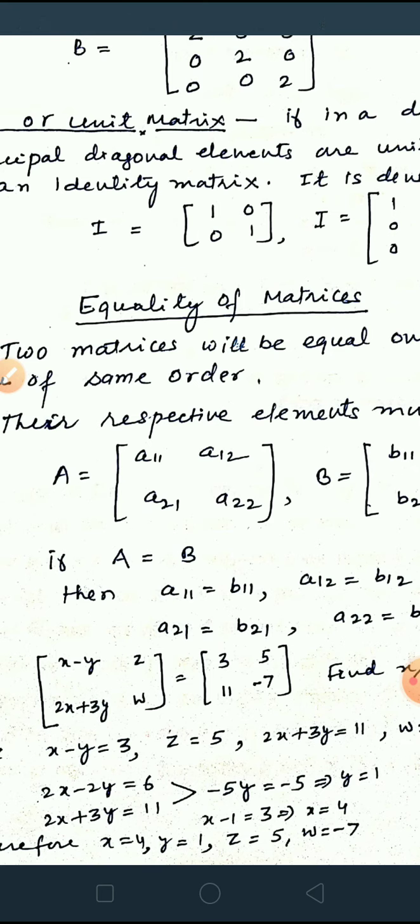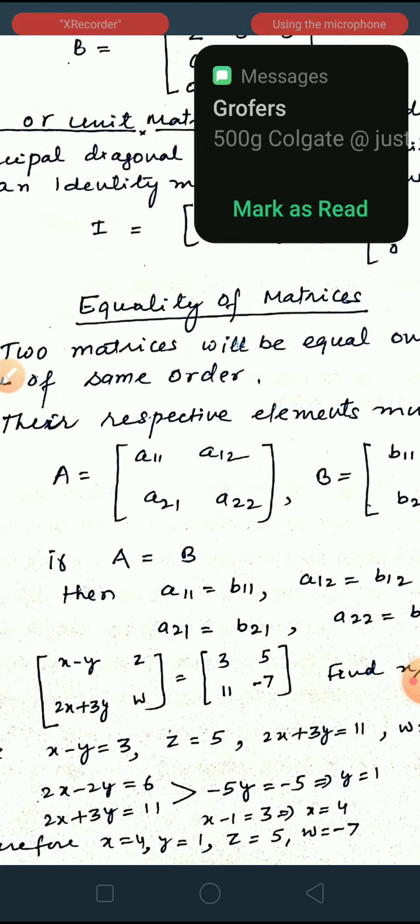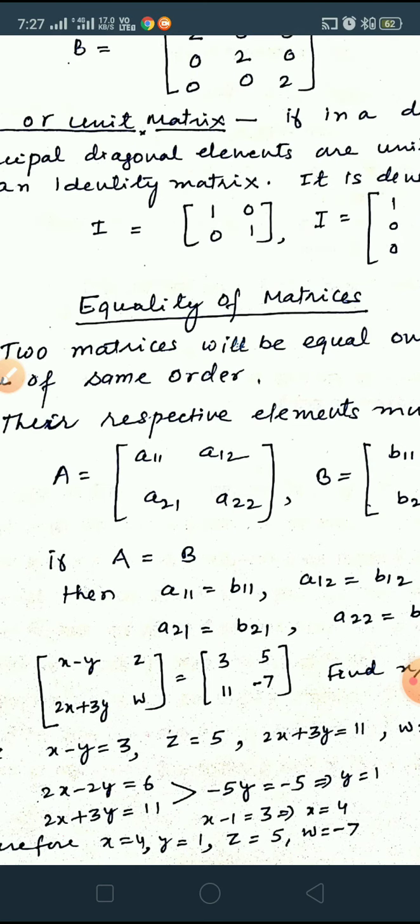That means x minus y must be equal to 3, z should be equal to 5, 2x plus 3y should be equal to 11, and w must be equal to minus 7. Now it is clear that z is 5 and w is minus 7, but we don't know x and y. So x minus y is 3 and 2x plus 3y is equal to 11. Solving these two, we get x is equal to 4 and y is equal to 1.